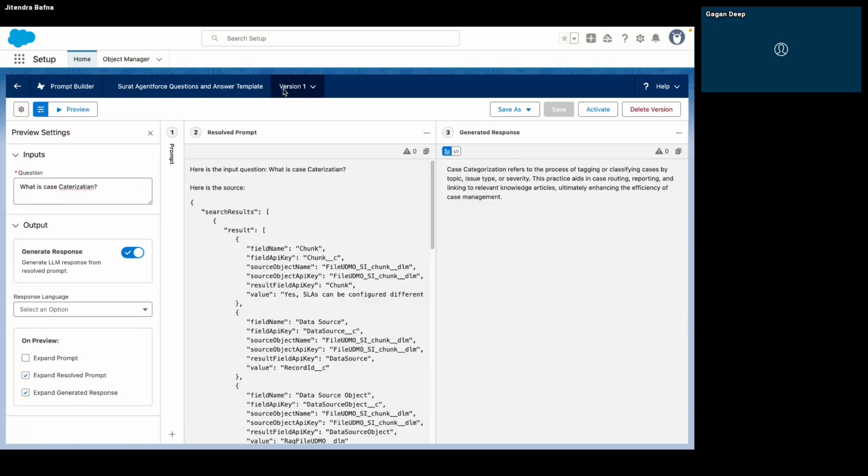They will not use your data to train the LLM. Even though you are using a large language model, you are not using the RAG model, so your data will never be used to train your LLM. That is where your Einstein Trust Layer comes into the picture. The trust layer makes sure that if your prompt contains confidential or sensitive information, it will never be sent to the LLM.